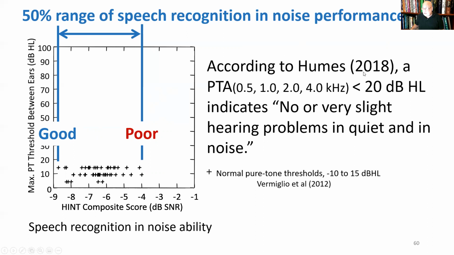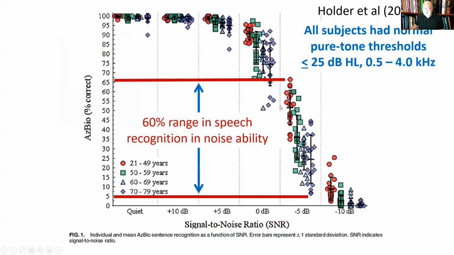And according to Humes, a pure tone average of 5, 1, 2, and 4 kHz less than 20 dB HL indicates no or very slight hearing problems in quiet and in noise. And all these folks had pure tone thresholds of 15 dB HL or less. So these data do not support this idea. And of course, this is the basis for the World Health Organization grades of hearing impairment.